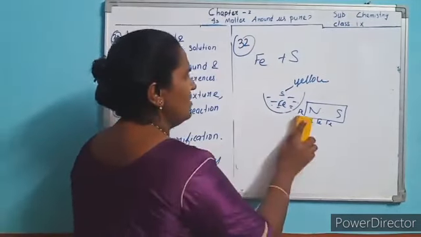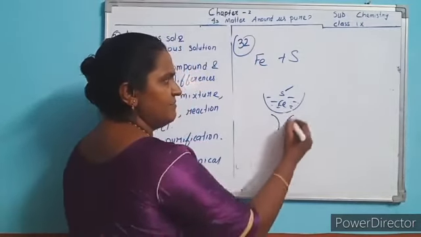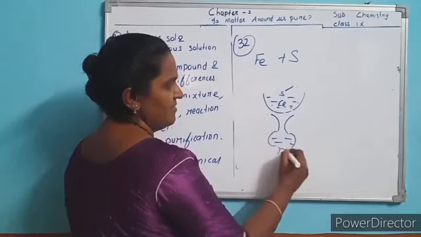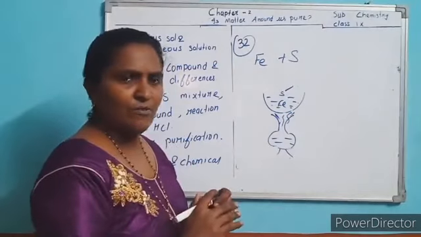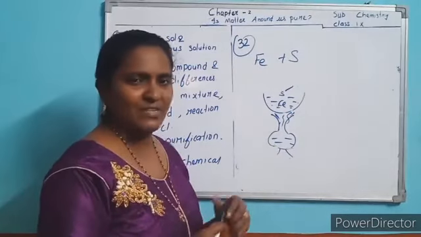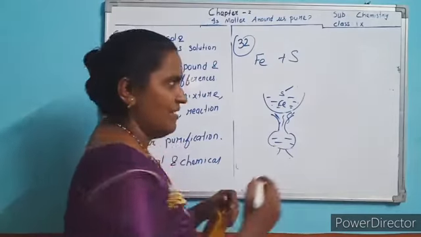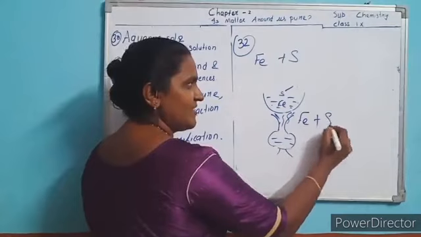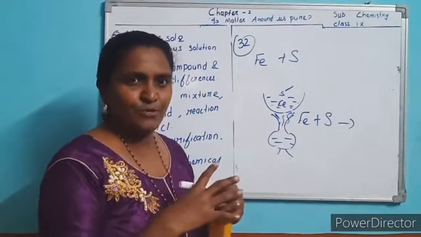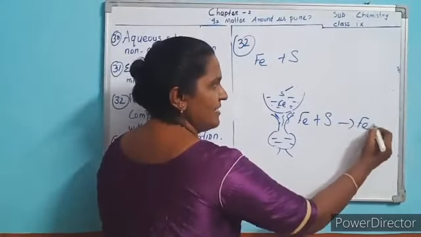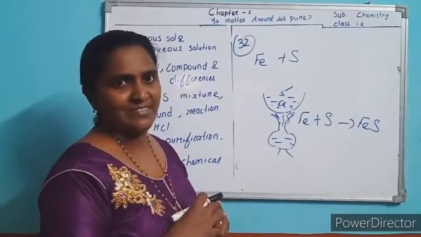Next question is, what will happen on heating this mixture? Okay, you are going to heat this mixture. What do you feel? What will happen on heating this mixture? A reaction occurs. What reaction? A chemical reaction. Iron reacts with the sulfur. They get enough temperature to react, make a new bond and form iron sulfide. Okay, iron sulfide, a new compound you get.